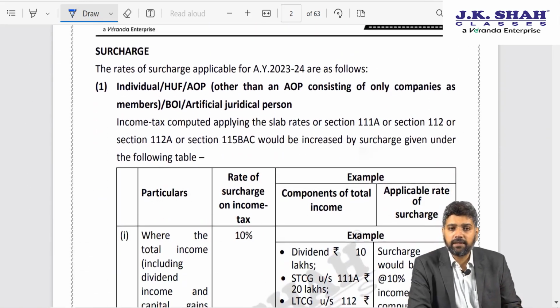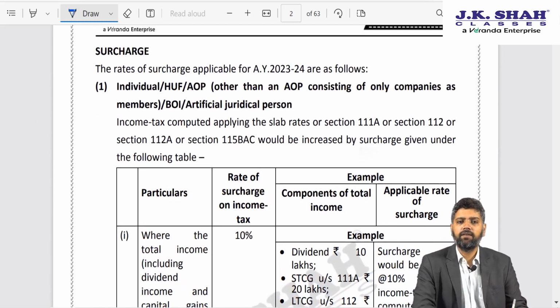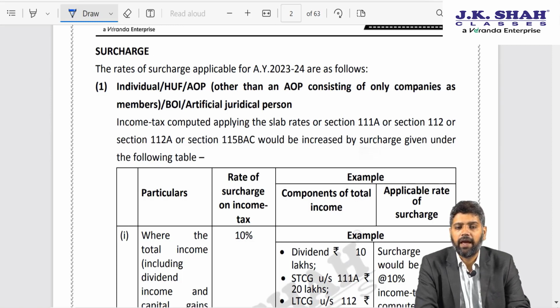As far as surcharge is concerned, there is not much amendment in the rates of surcharge, except in the case of AOP, where all members of such AOP are companies.